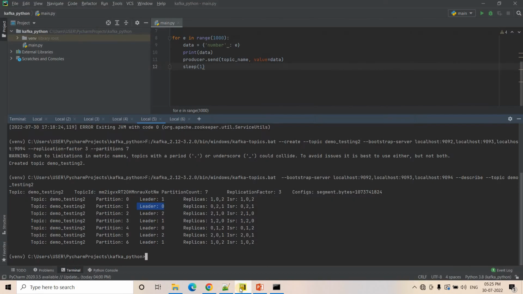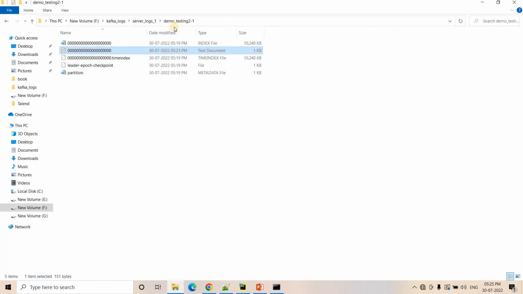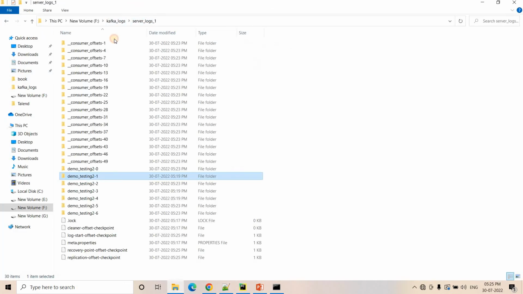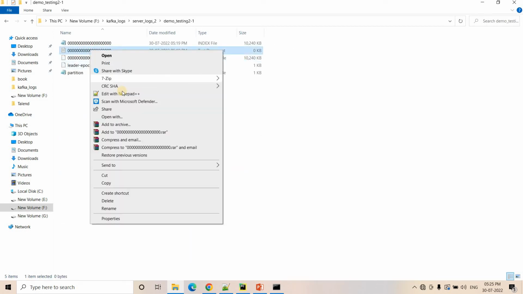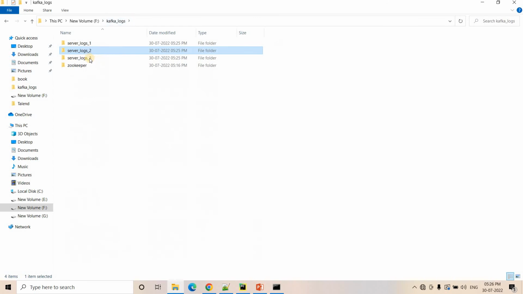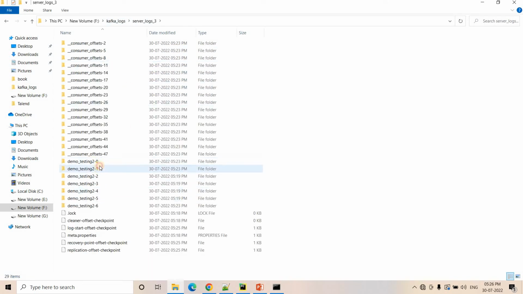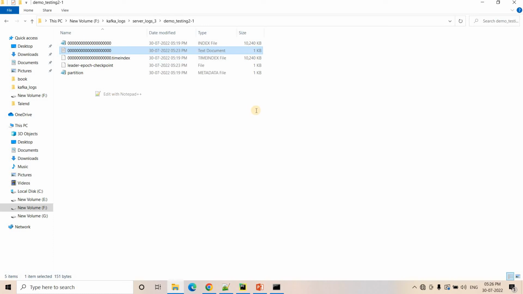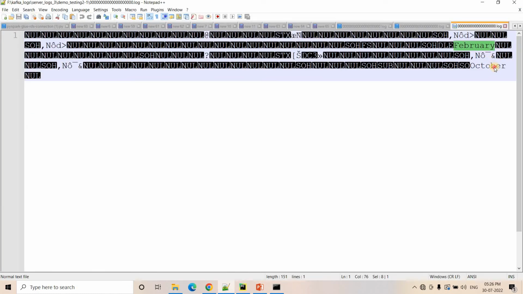Let's go to the other server logs for the same partition. Here I will go back to this server and partition 1, and open it in Notepad++. This log, present in our second server or broker ID 1, also has February and October under that partition, the same messages as in the first log. Even if I go to our next server, which has broker ID 2 or server log 3, in this log also we can see the same thing.